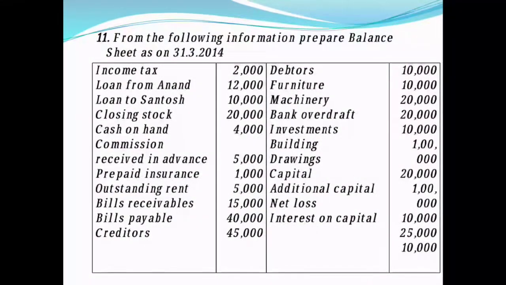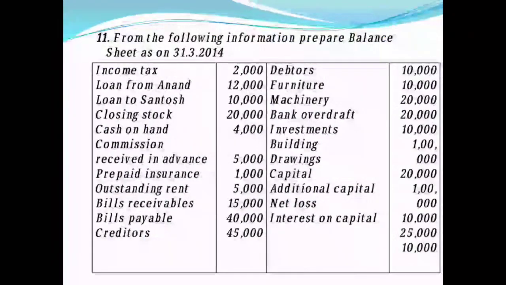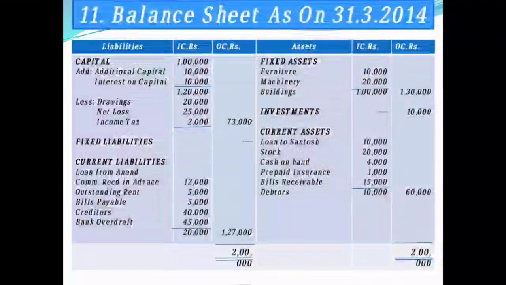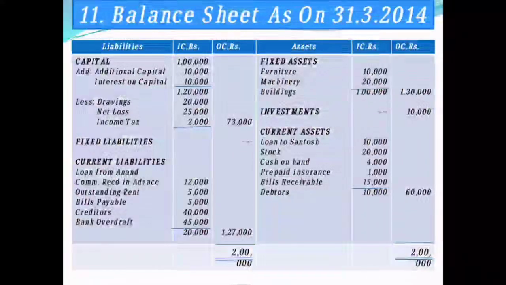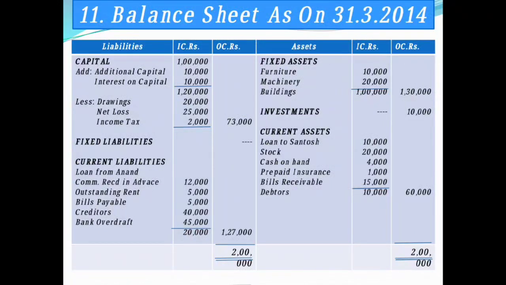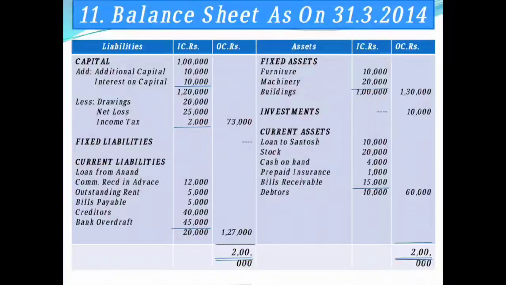The next you have bank overdraft 20,000, current liability. So you are going to record under the head of current liability here, bank overdraft 20,000. The next you have investment 10,000, which you have to record here on the asset side, investments rupees 10,000. Then building you have 1 lakh, you are going to record fixed asset, building rupees 1 lakh. The next you have drawings rupees 20,000, which you have to less with the capital here.